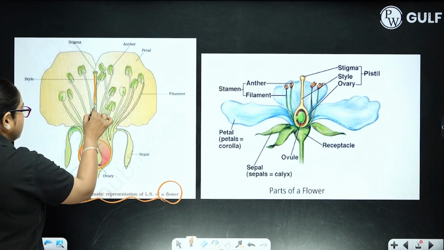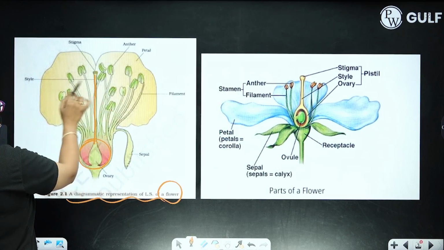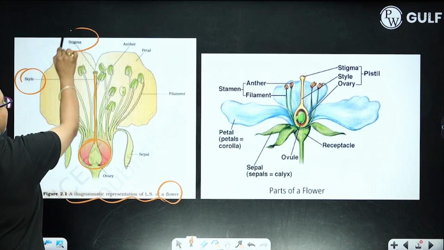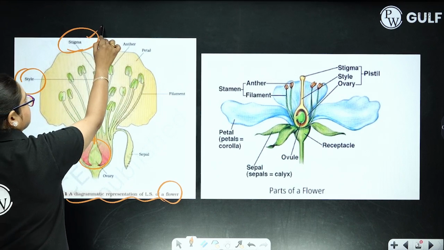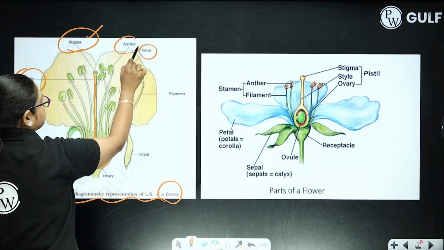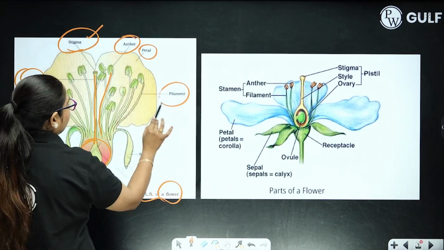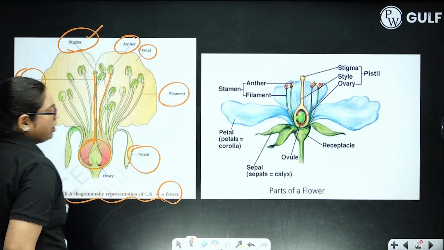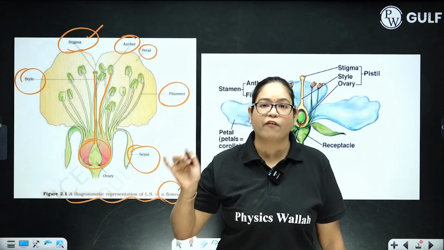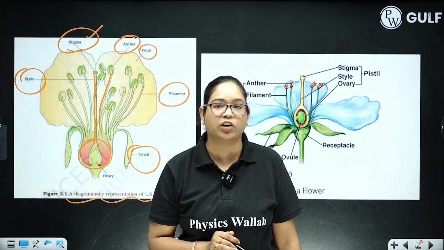This is a stalk-like structure called style. This is the landing platform of a flower called stigma. This is petal. This is anther. Anther is connected with the help of filament. Then we have sepal. You should know the functions of each and every part of the diagram.